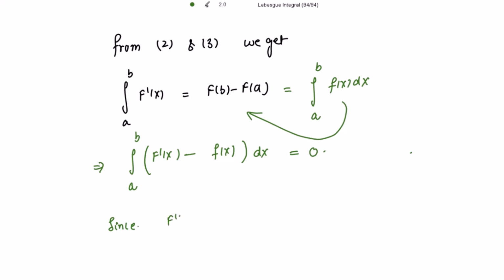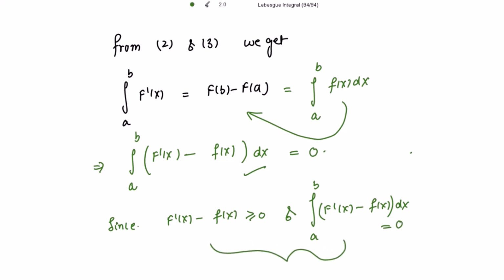Since f'(x) minus f(x) is greater than or equal to 0 and this integration is also equal to 0, from these two we say that f'(x) minus f(x) is equal to 0 almost everywhere. This is what it implies.